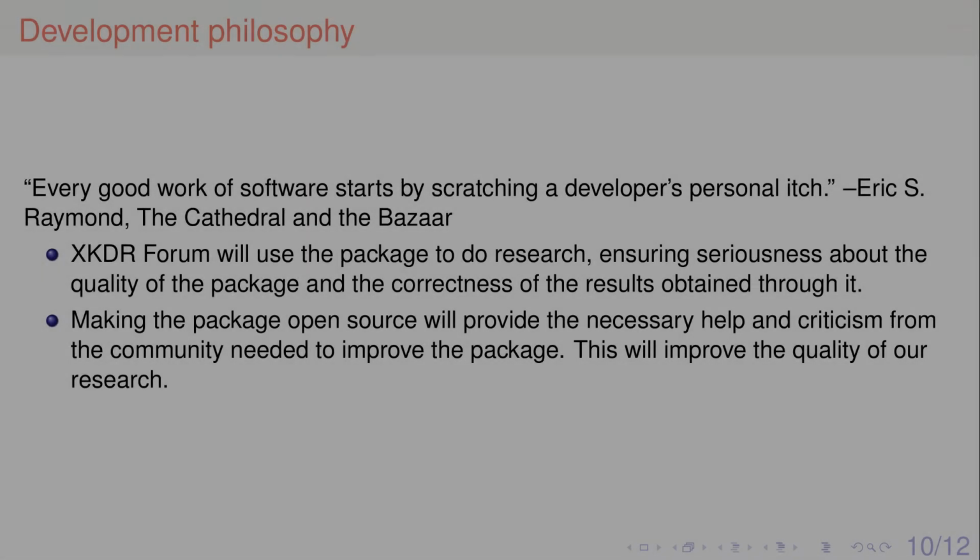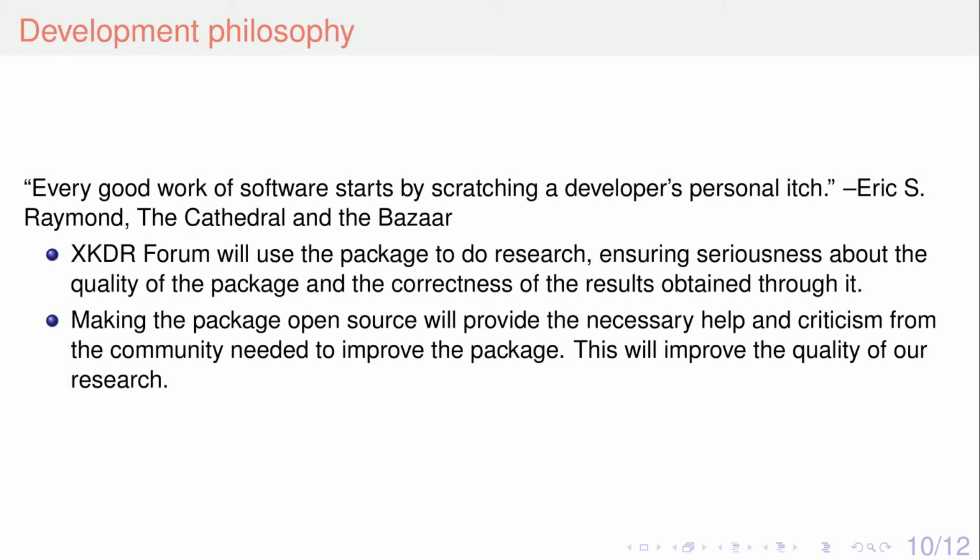As an organization, our primary objective is to do research. We will use this package to do research, and that ensures seriousness about the quality of the package and the correctness of the results obtained through it. If we obtain a result through it and that gets published in a paper, we will take full responsibility for that. At the same time, we feel that making it open source is necessary because it brings transparency.